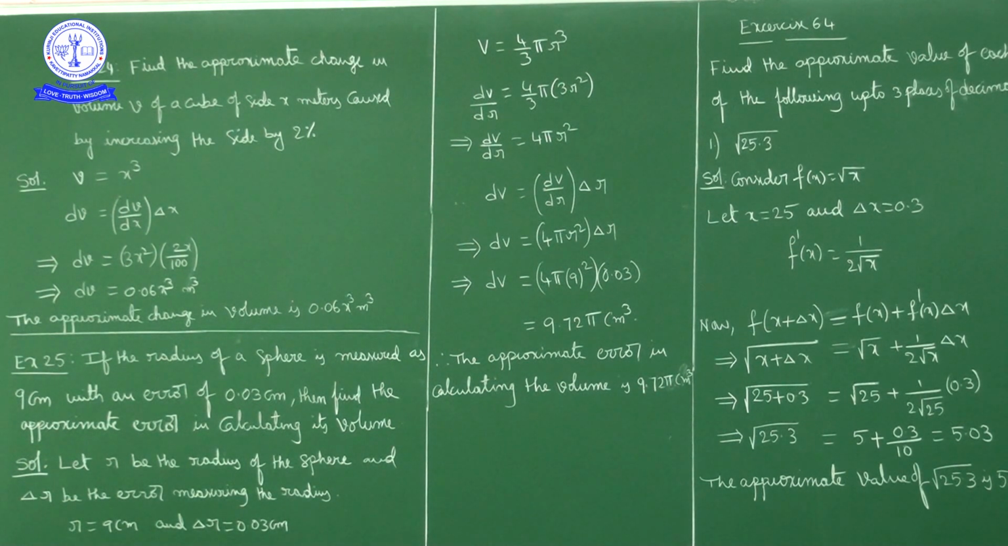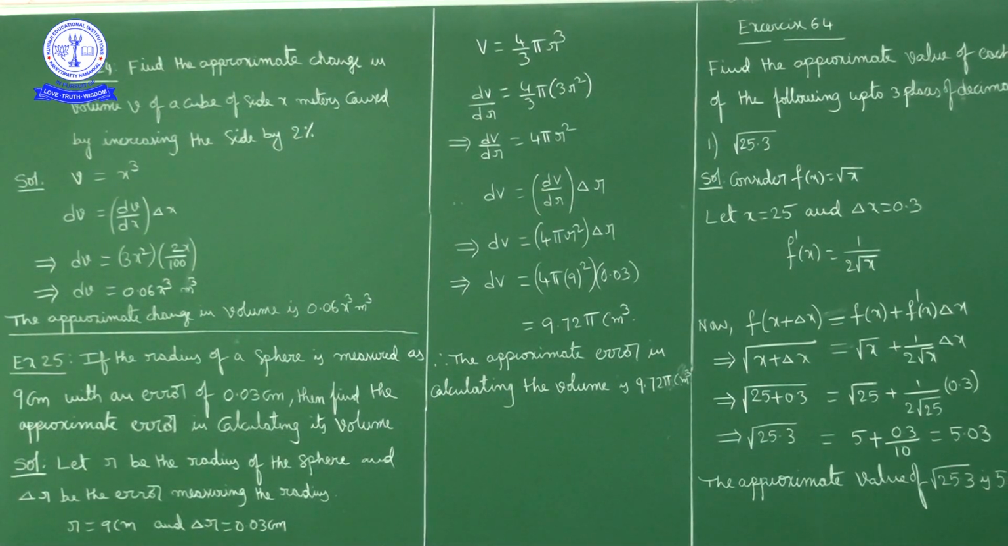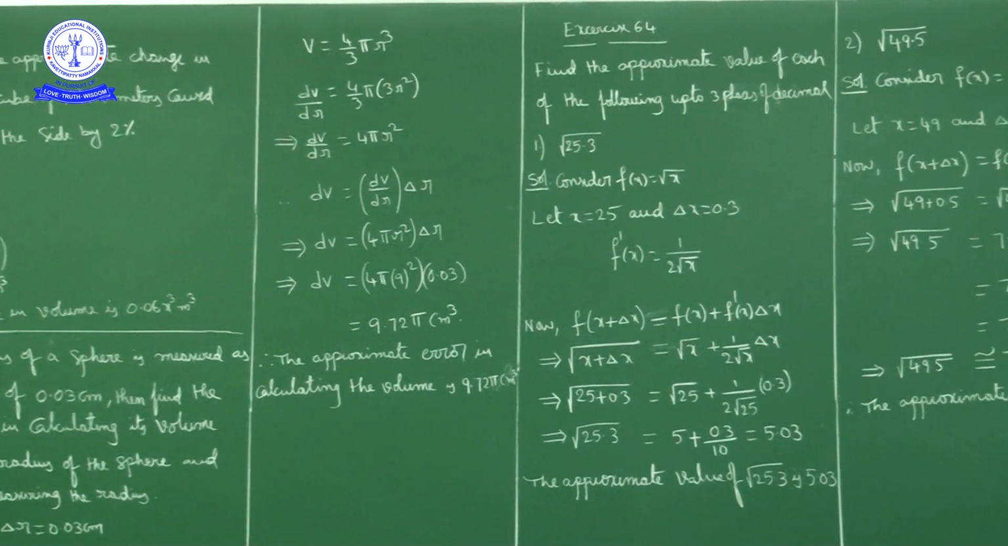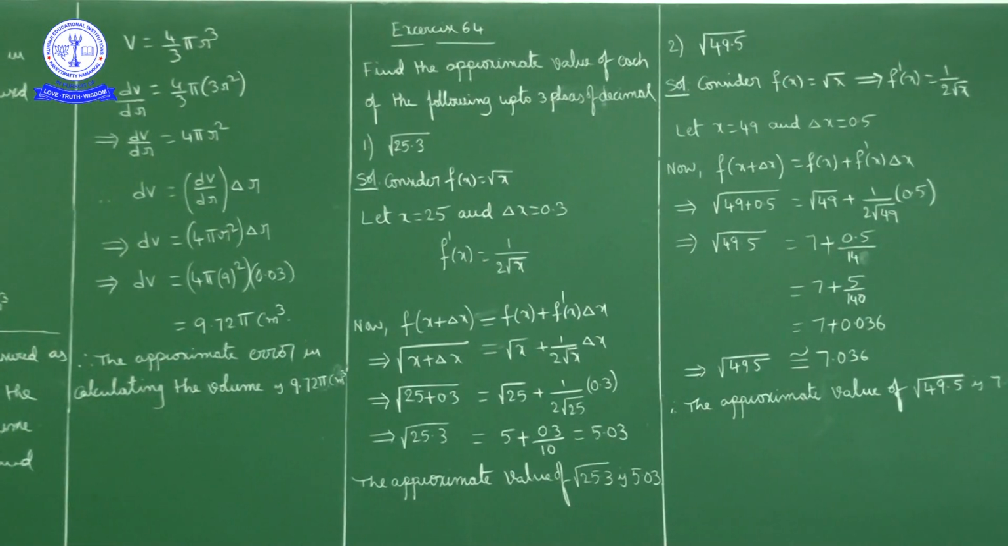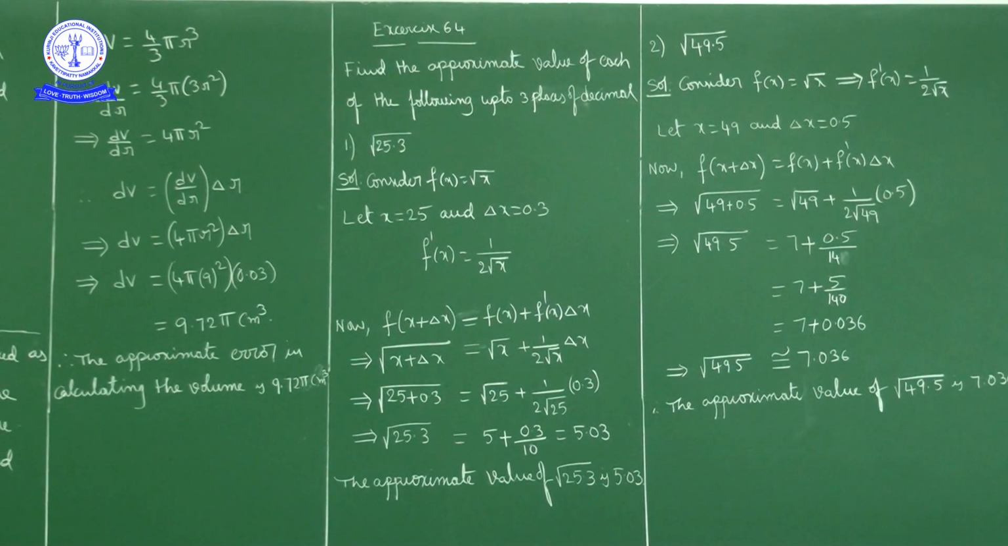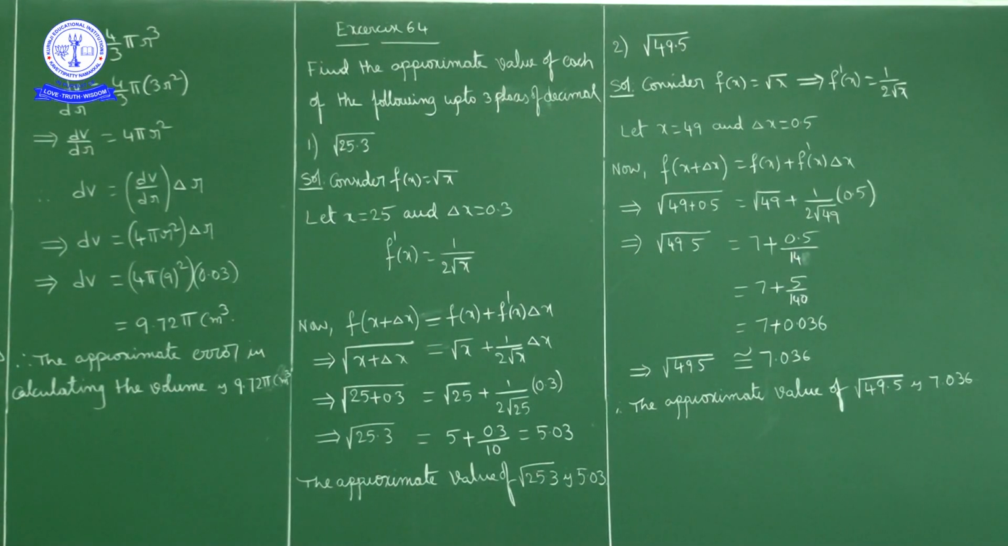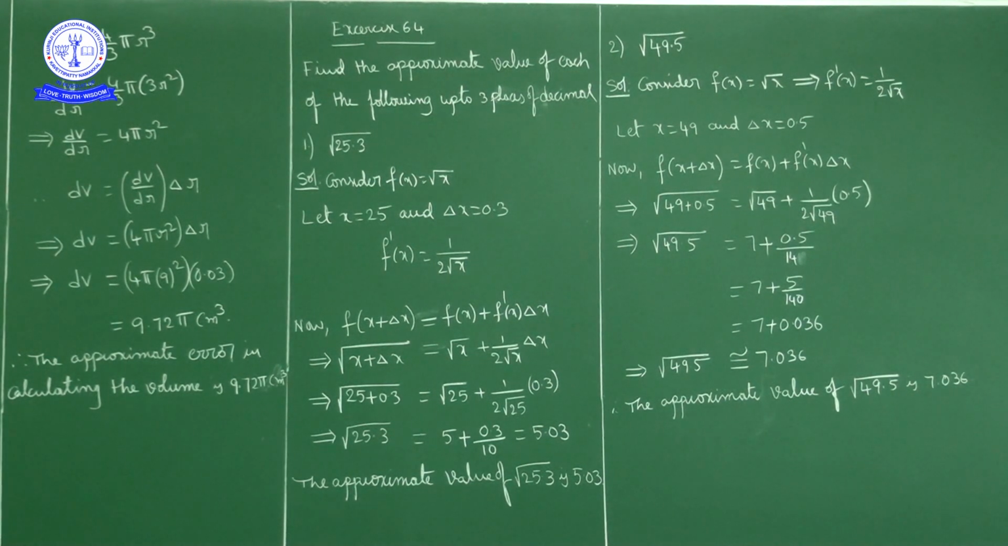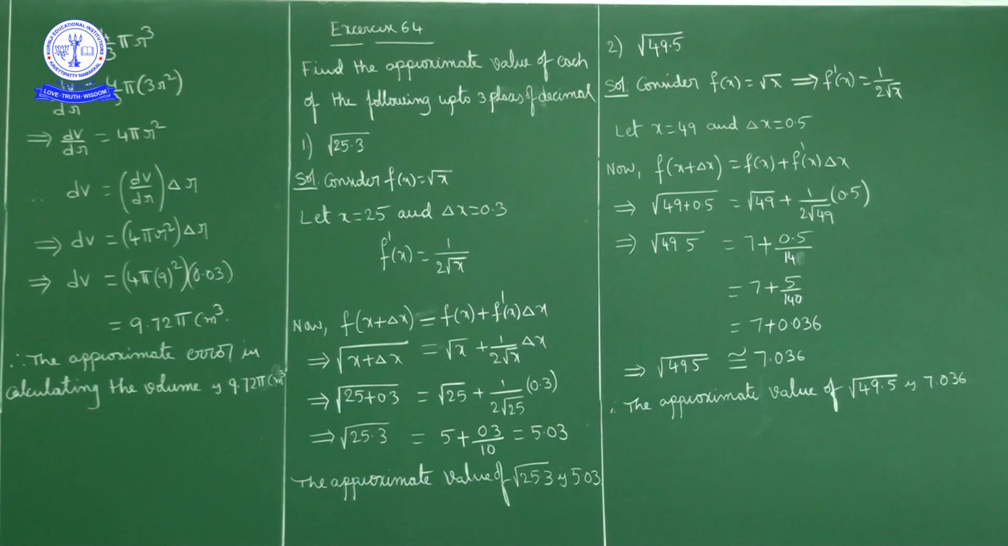Okay, next, with this we completed example problems. Next we'll concentrate on exercise 6.4. In exercise 6.4, the first 15 questions ask us to find approximate value up to 3 places of decimal, meaning after the decimal point we have to find up to 3 decimals. Approximate value of each of the following up to 3 places of decimal.